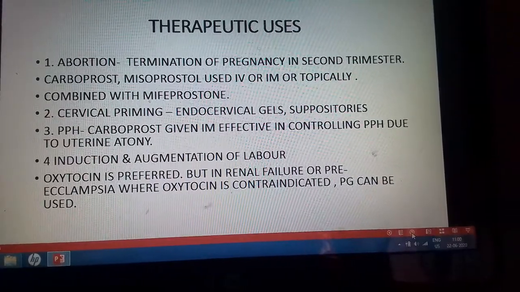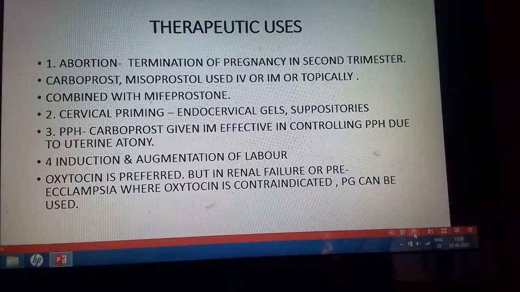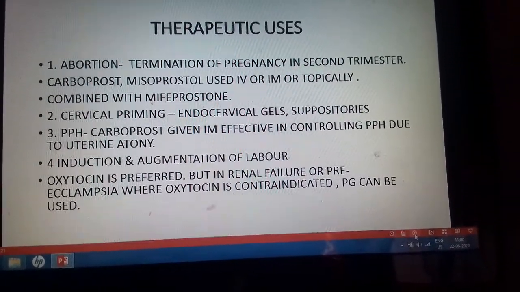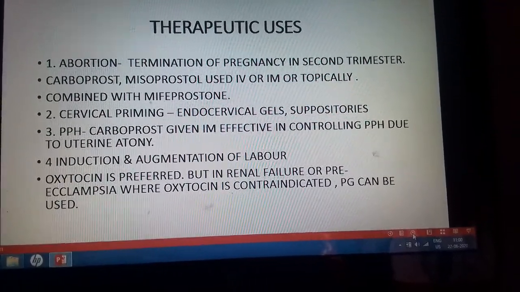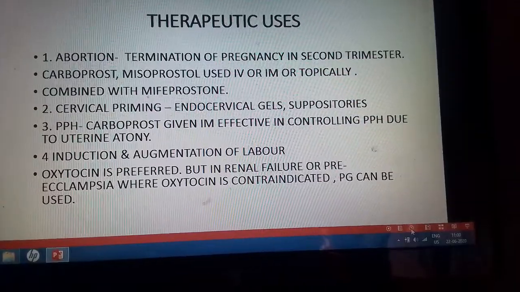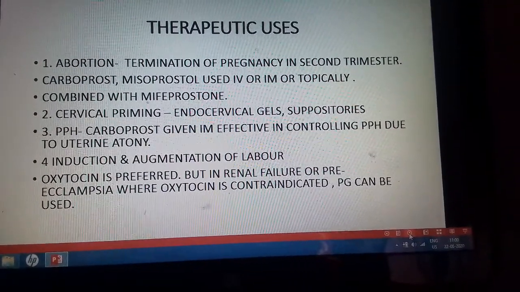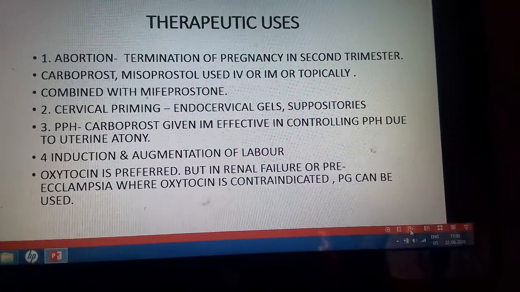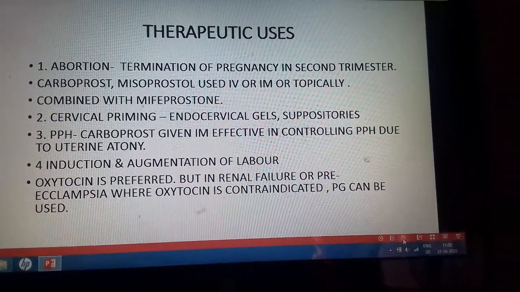Then cervical priming. It can be used as an endocervical gel or as suppositories for cervical priming, to make the cervix soft and dilated. Then in postpartum hemorrhage, carboprost can be given intramuscularly to control the postpartum hemorrhage which occurs due to uterine atony. So carboprost can be effectively used to control postpartum hemorrhage.